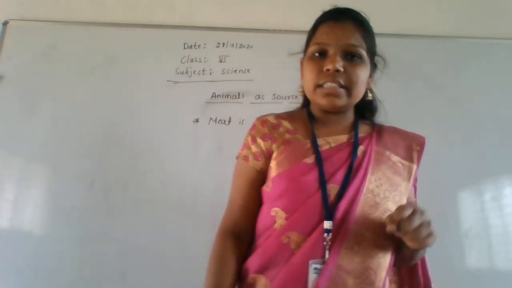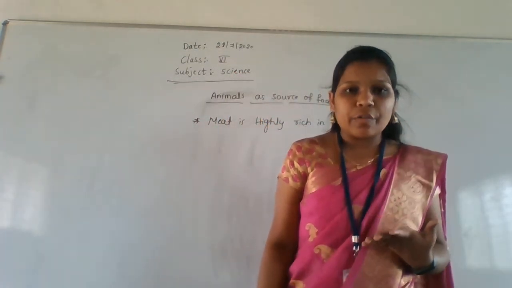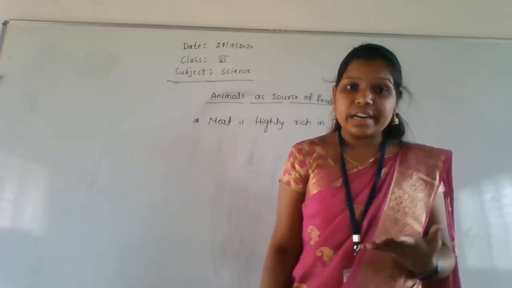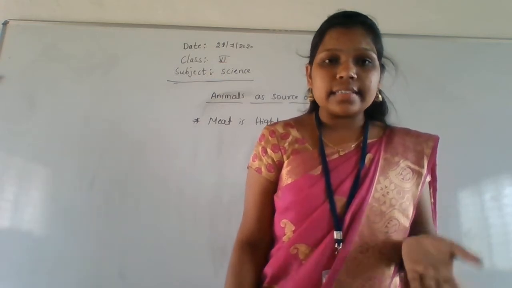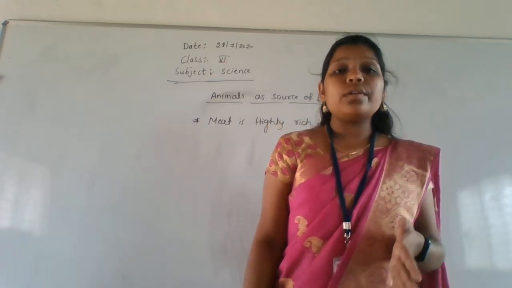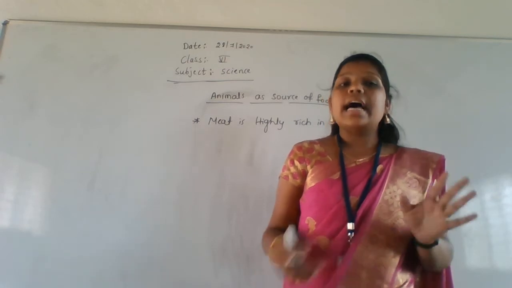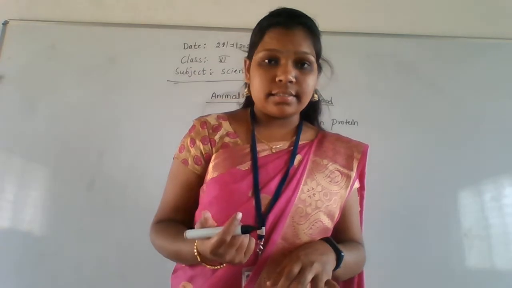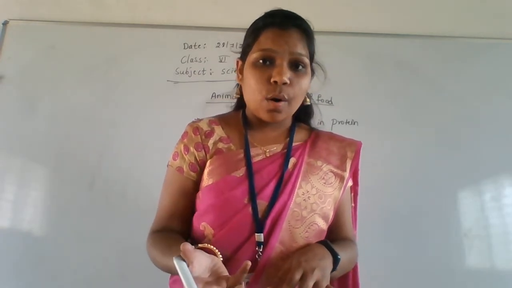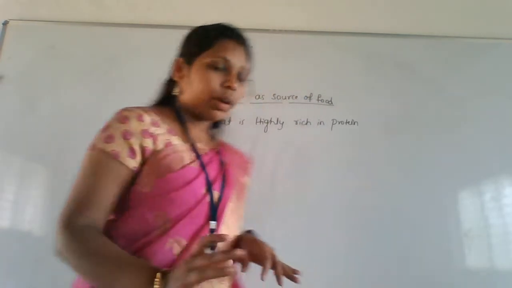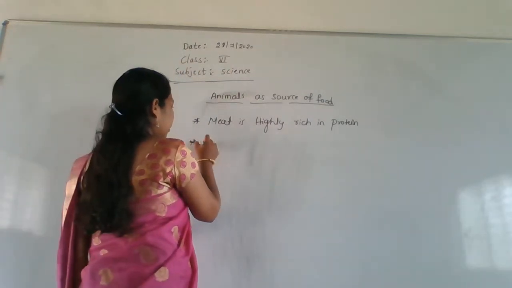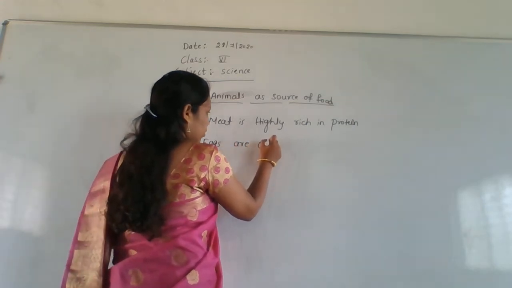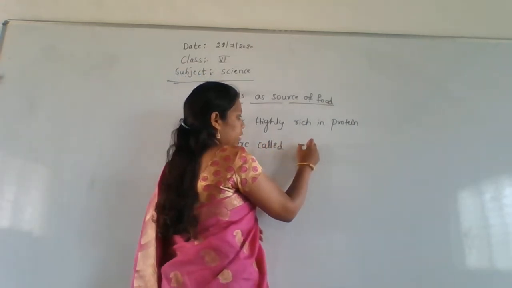And next, what is given here? Hens and ducks provide eggs. Hens and ducks give eggs to us, so these eggs are called what? Poultry products. Eggs are called poultry products.